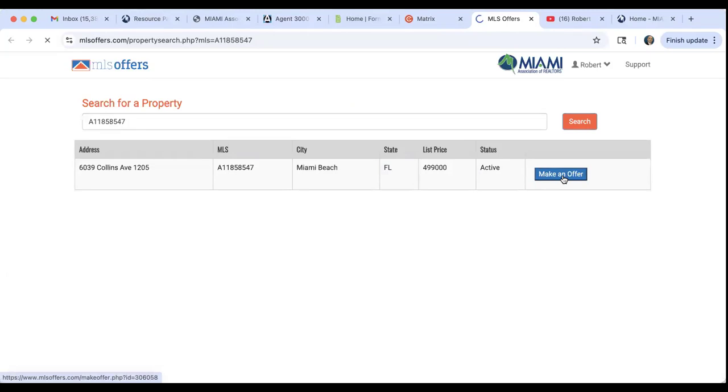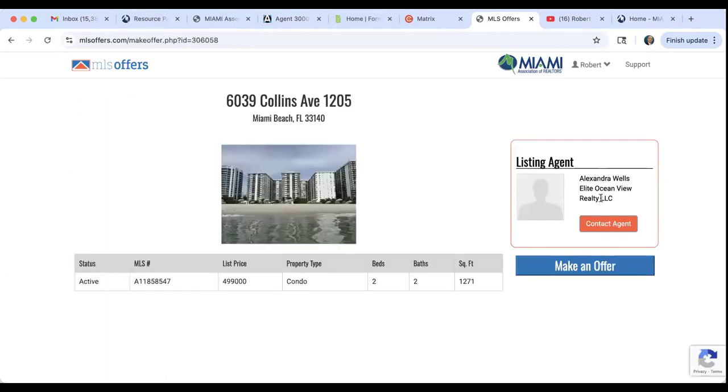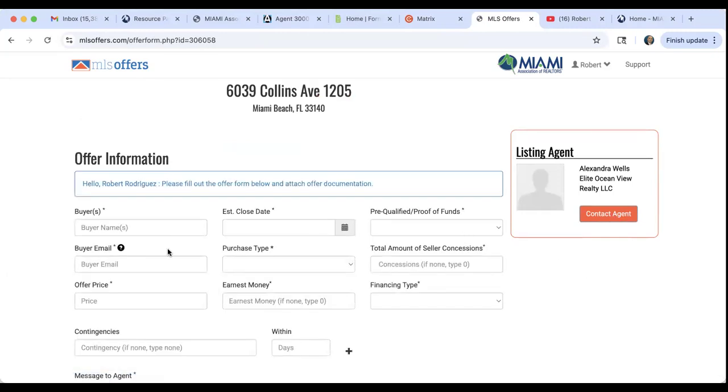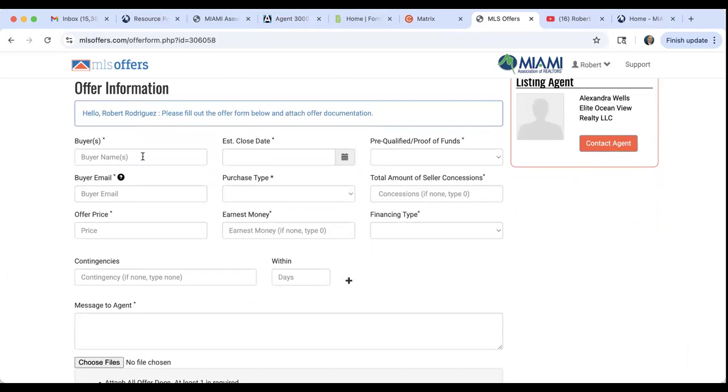They can click on make an offer and it's going to show here's the listing agent, here's their contact information. They're going to click on make an offer and fill in the buyer's name, the buyer's email address, and what is your offering price? Are there any contingencies to the offer? Inspection, appraisal contingency, a contingency to sell a home. There's the estimated closing date, purchase price, any earnest money deposit. Is the buyer qualified? Is there proof of funds? The total amount of concessions, if any.